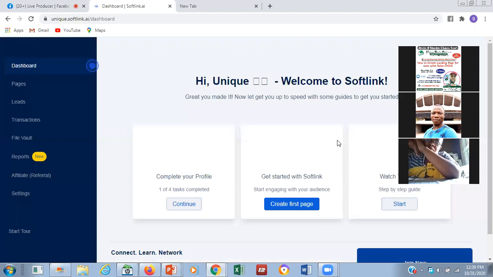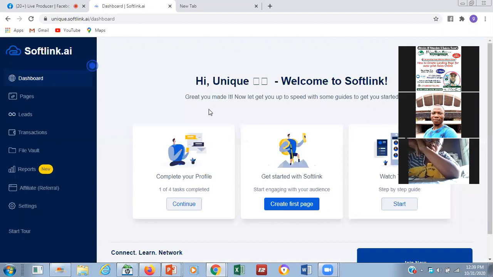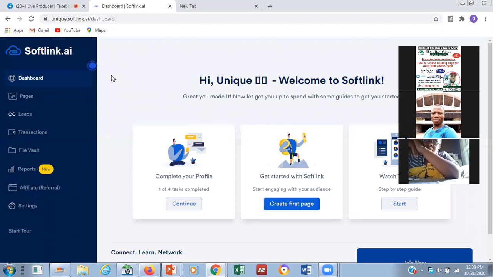After that, it will ask for your password. So after inputting your password, then you have access to enter the main app before you can now create your landing page. Now you can see, because I have logged in to this place before, that is why it's taking me in already. So if you have that, you now come to this place. Now I'm going to explain these features for you.